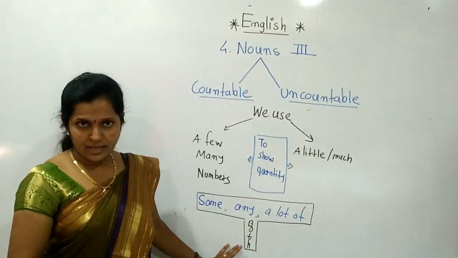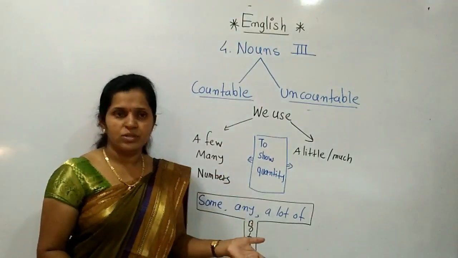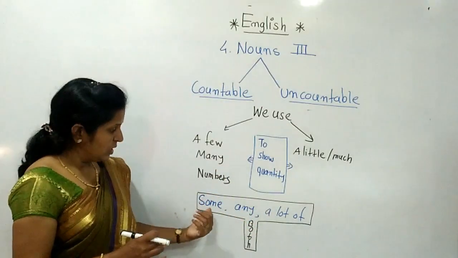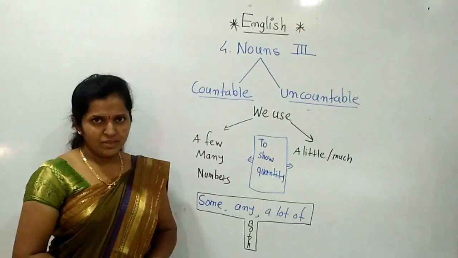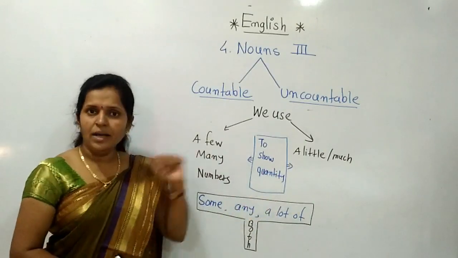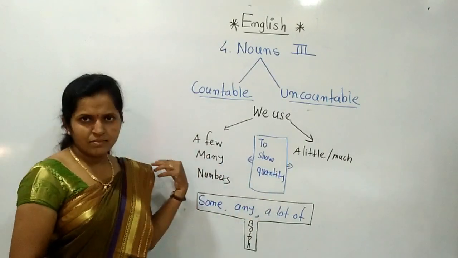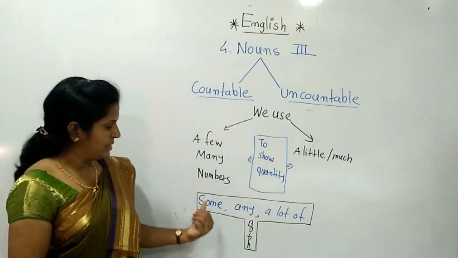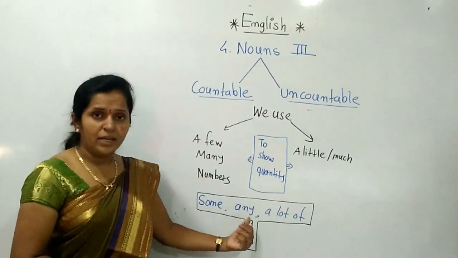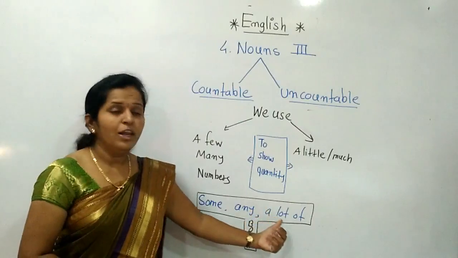But some words are there which are used for both. Which are those? Some. As I said, some peppers, some rice. Rice is uncountable. Peppers we can count. Then some apples, we can count the apples. In some is used any. Again any. A lot of.